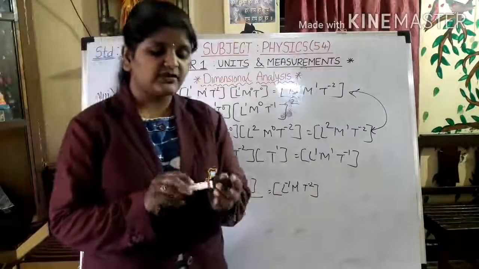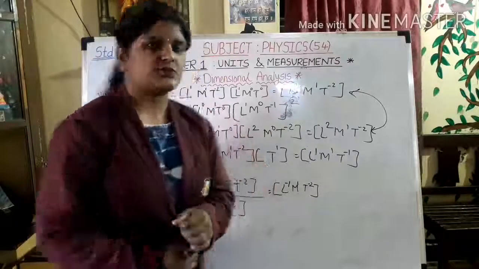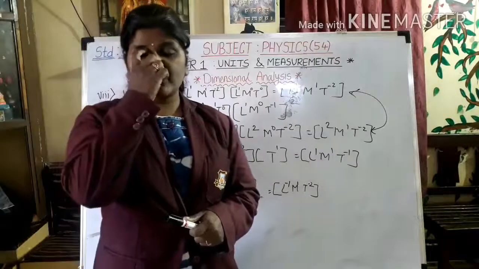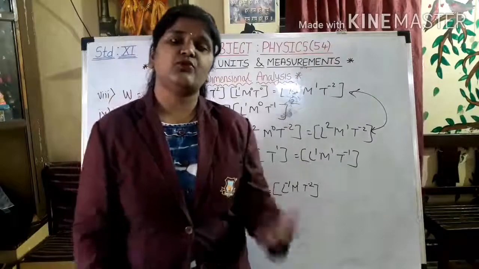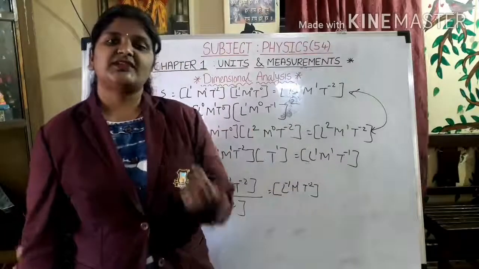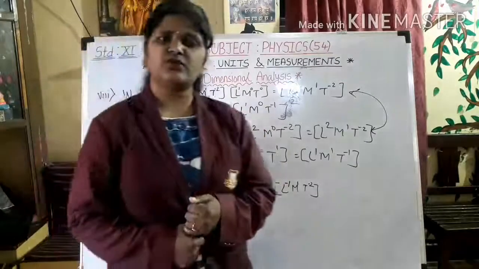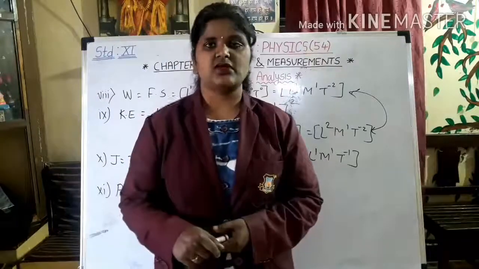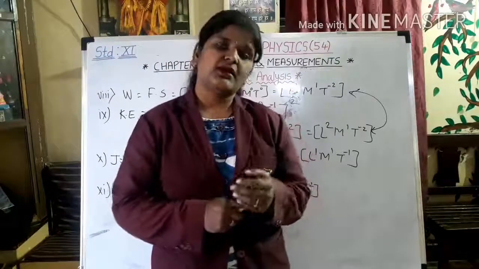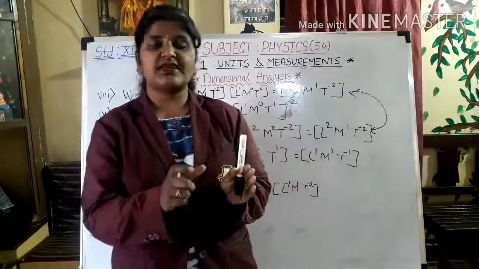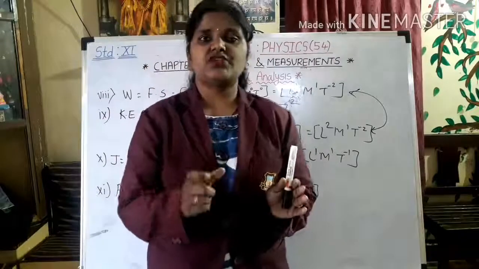So we have derived so many dimensions, like 11 we have found out. Okay, so in this way you can find out dimensions for many more physical quantities which are there in your physics textbook. We have calculated kinetic energy, even you can find out for the potential energy. What is formula for potential energy? It is mgh, where m is mass, g is acceleration due to gravity, h is the length.